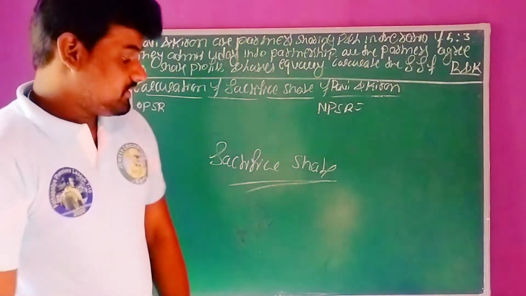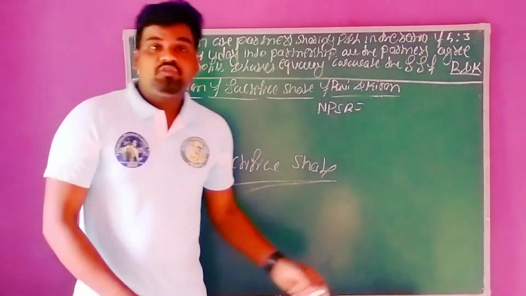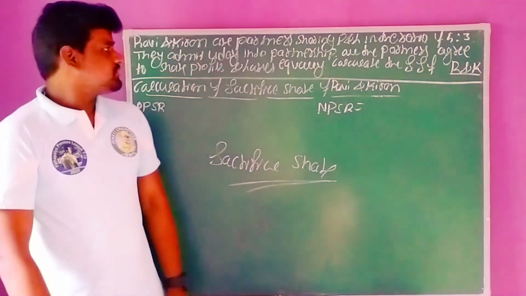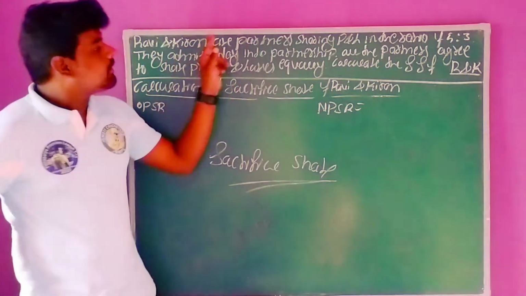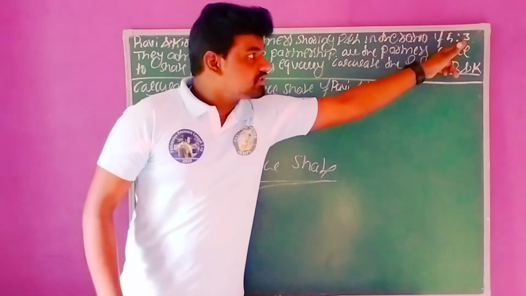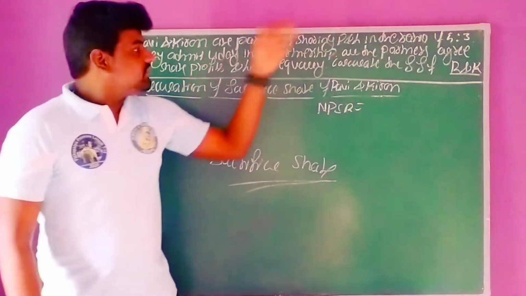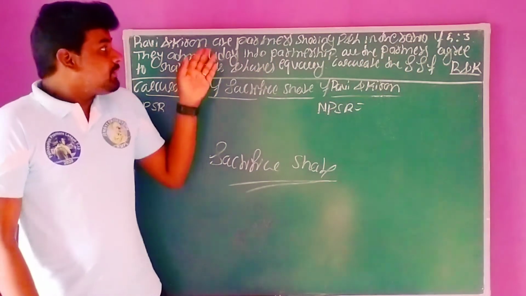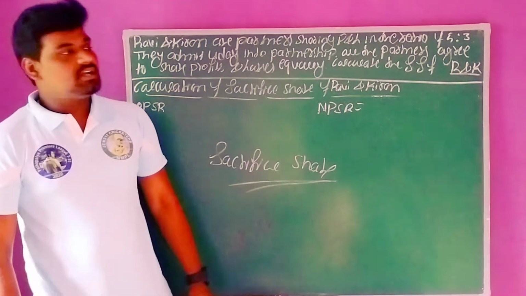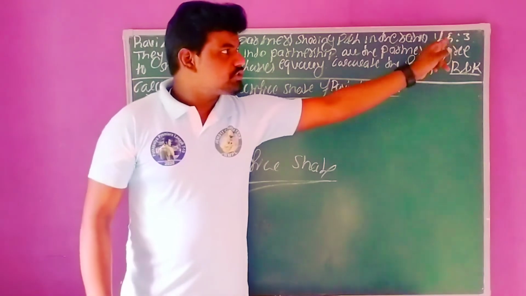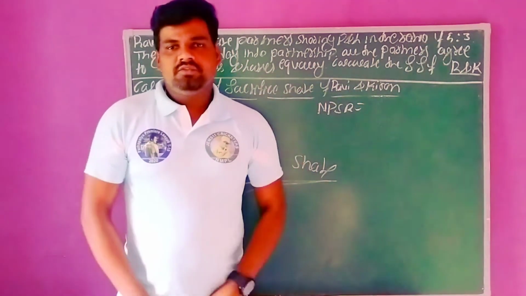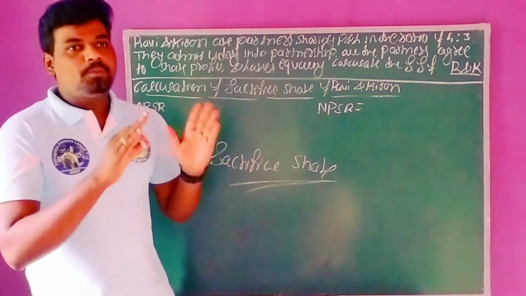Hi everyone. In this session we will solve one more question related to sacrificing ratio. In the question, Ravi and Kiran are partners sharing profits and losses in the ratio of 5:3. So in this business organization, in the beginning there are only two partners, namely Ravi and Kiran. Both are sharing the entire profits and losses in the proportion of 5:3. This is the profit sharing ratio when the business has only two partners.